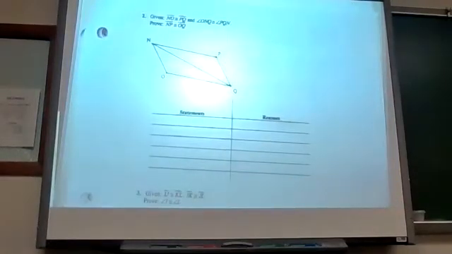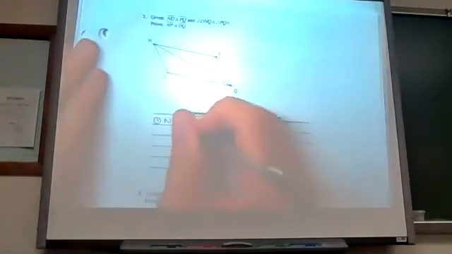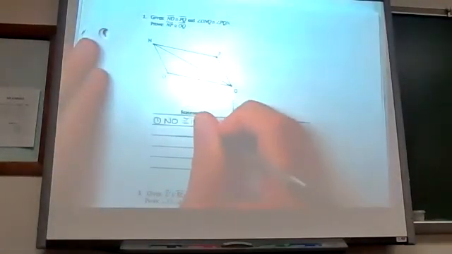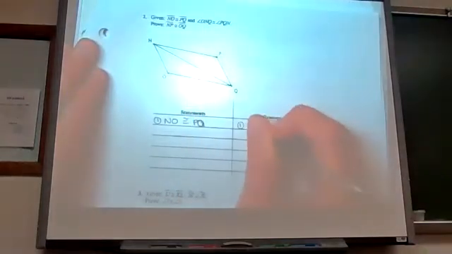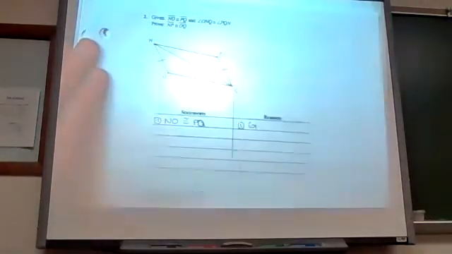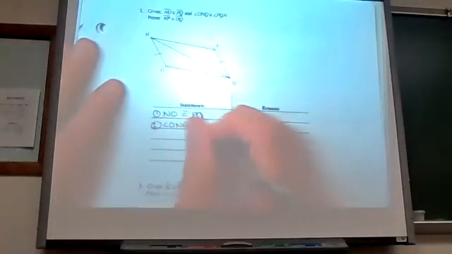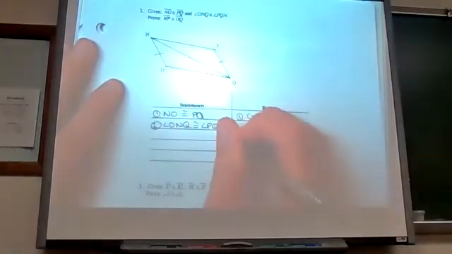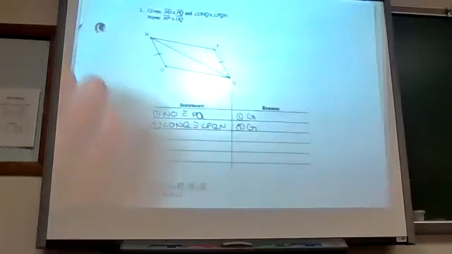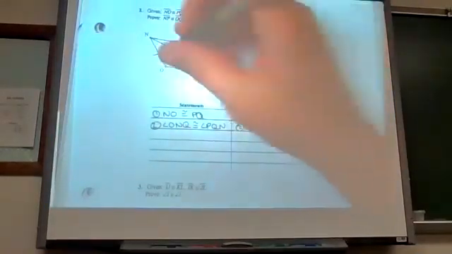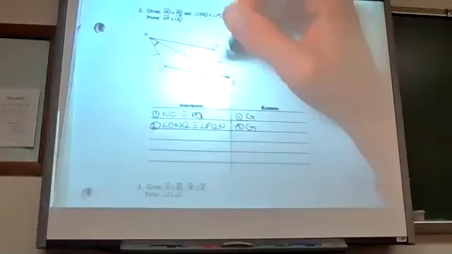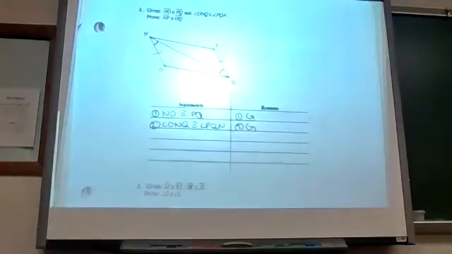So it says given NO is congruent to PQ. That's given. NO, PQ. Angle ONQ is congruent to angle PQN. Given, so that one we need to think through. ONQ is here, PQN is here. Okay, those are my givens. They don't have any follow-ups, they're just statements. I've marked it.